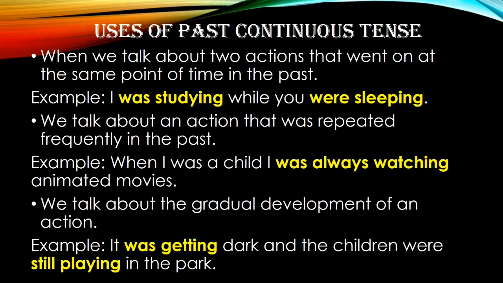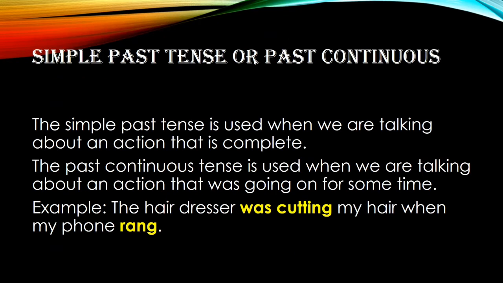We talk about the gradual development of an action. For example, it was getting dark and the children were still playing in the park. So even though now it is already dark and the children have stopped playing, the process of getting darker and the children continuing to play is expressed with the use of past continuous tense.